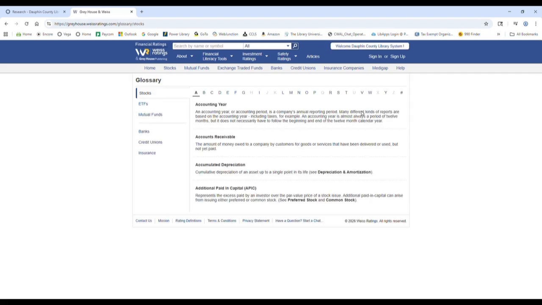And here we have a link to a glossary, which will help you decipher some of the more complex financial terms that you might encounter on this resource. So here you can click through and learn more about what you're reading.